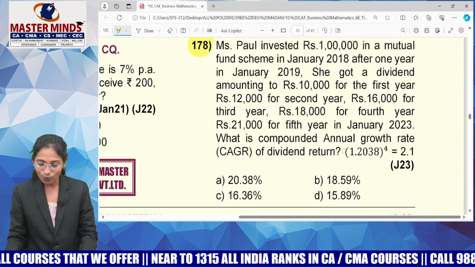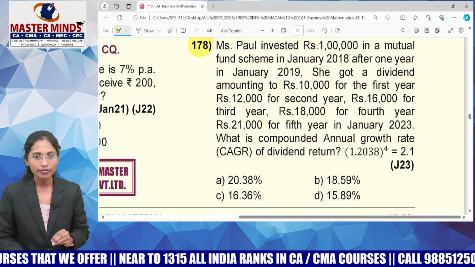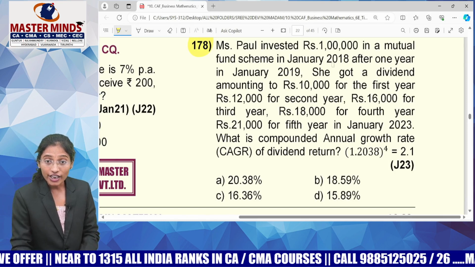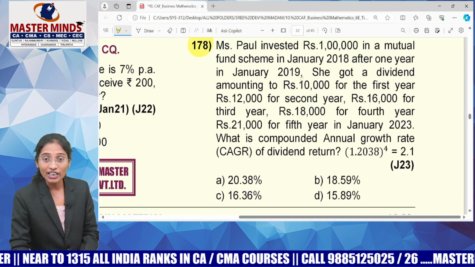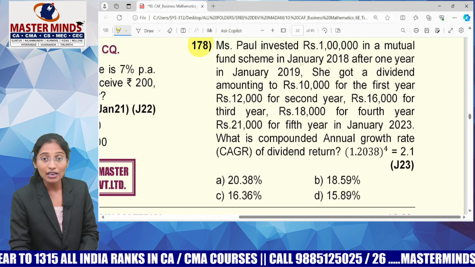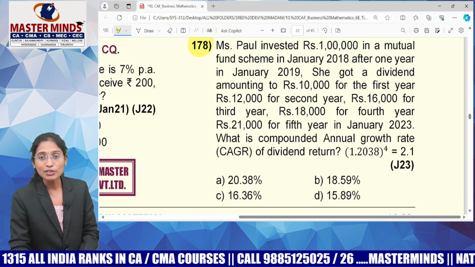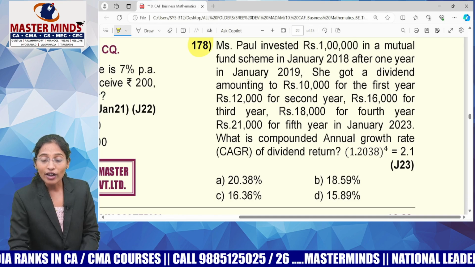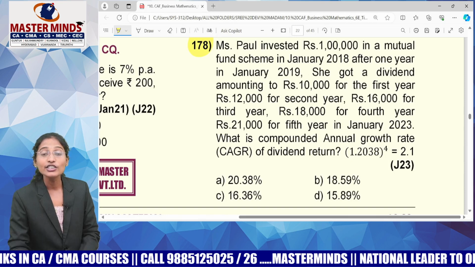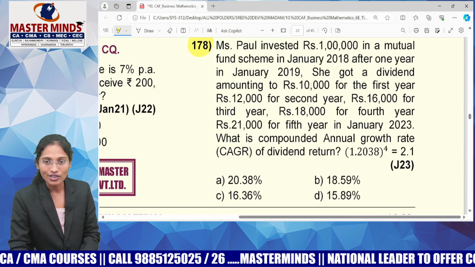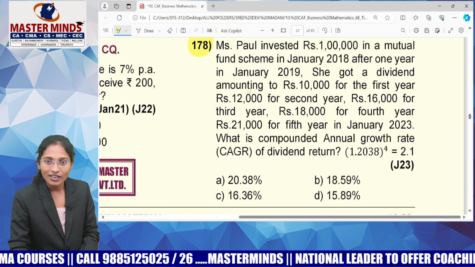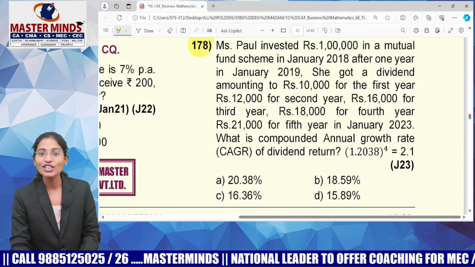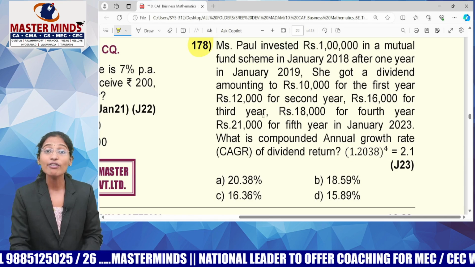Mr. Paul invested 1 lakh in a mutual fund scheme. So he himself invested 1 lakh in January 2018. After 1 year, in January 2019, Miss Paul got a dividend of 10,000 for the first year, and for the second year, 12,000, and for the third year, 16,000, and for the fourth year, 18,000, and for the fifth year, 21,000.